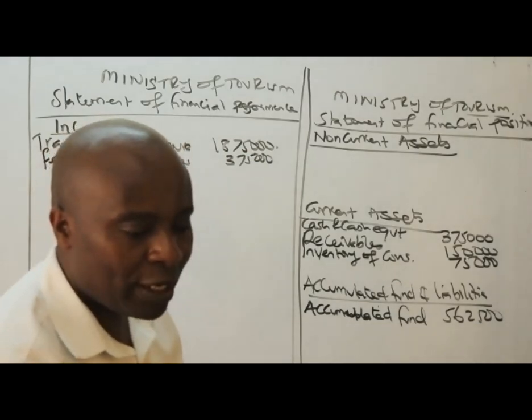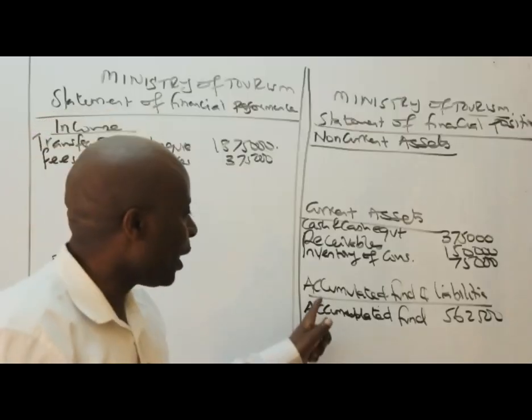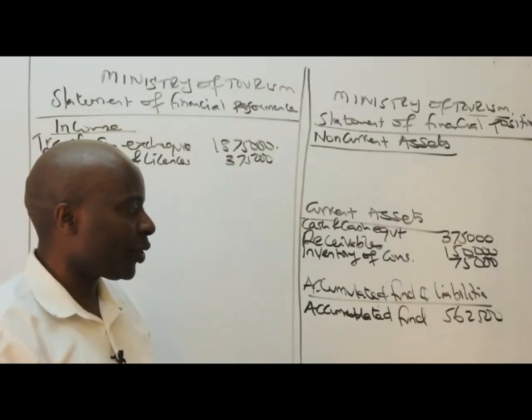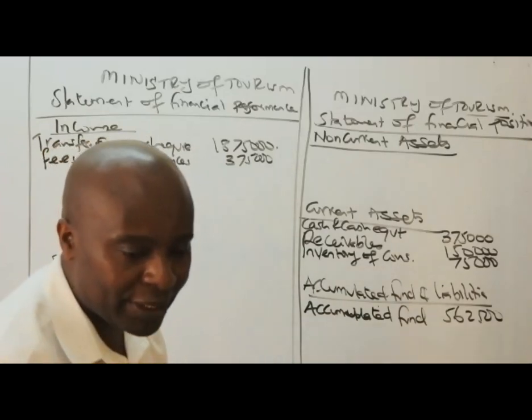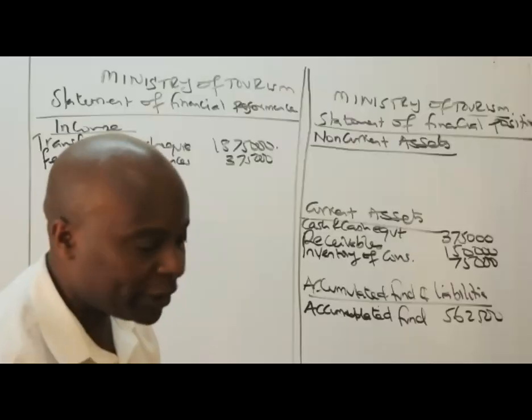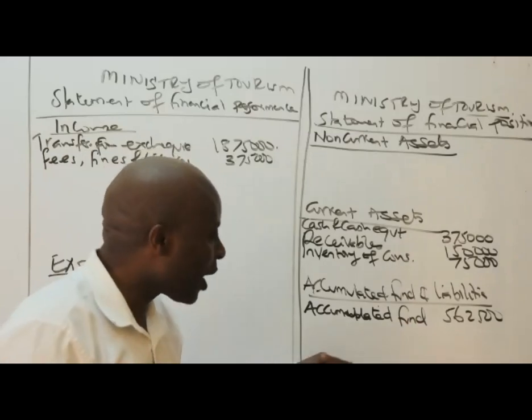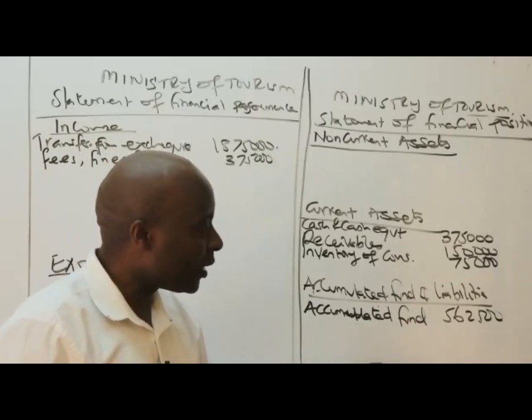The next one, what do we have here? Liability for long-term benefits. This is a statement of financial position. So 150,000. Under liabilities here, we have accumulated fund and liabilities. We have a very important liability here called liability for long-term benefits. Please leave some space here because later on you'll be getting the total, right? So they can now come and begin with the liabilities, the non-current liabilities.